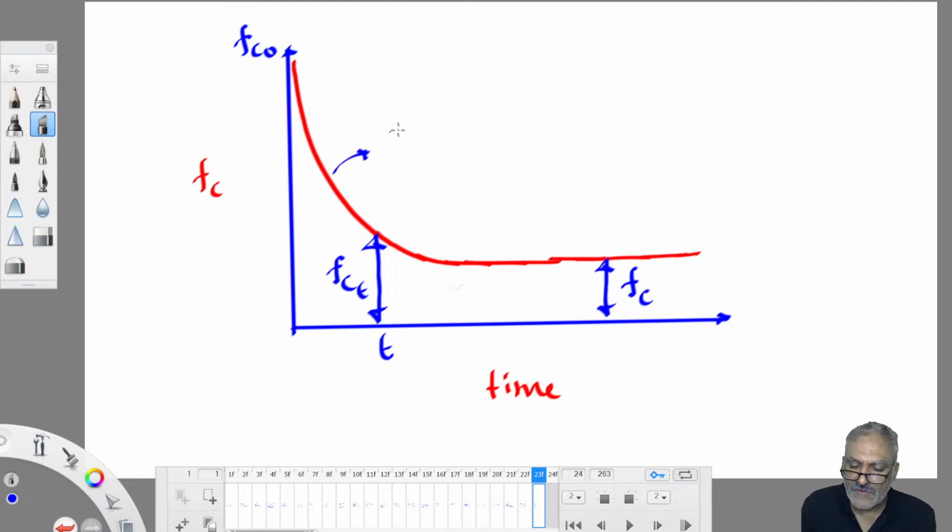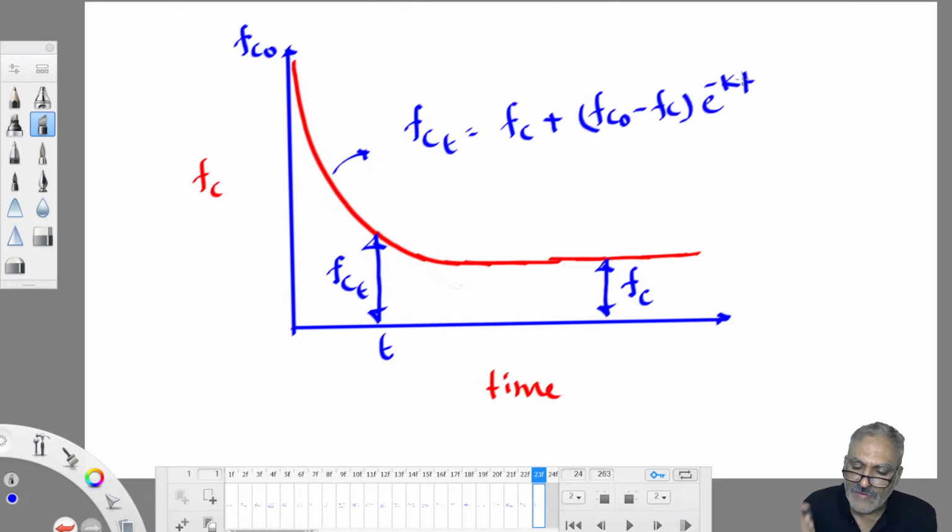This curve is defined by an equation. Infiltration capacity at any time t is equal to FC plus (FC naught minus FC) into e power minus kt. This is also given by Horton only. By carefully analyzing this curve, subjecting it to mathematical treatment, he found that infiltration capacity at any time t is FCt equals FC plus (FC naught minus FC) e power minus kt. So that equation is called Horton's equation for the infiltration capacity curve.